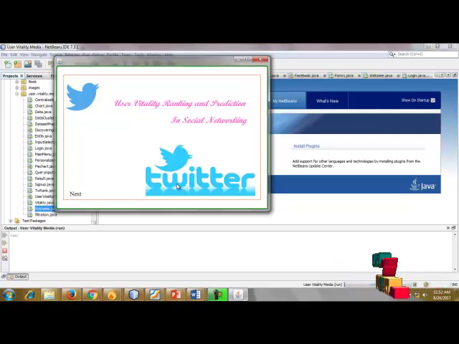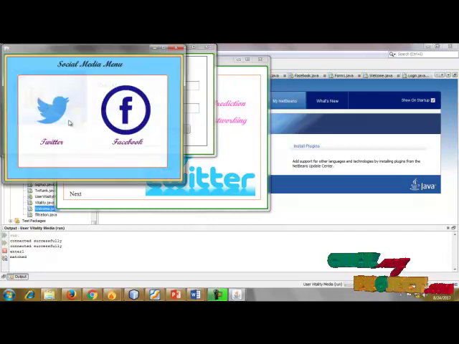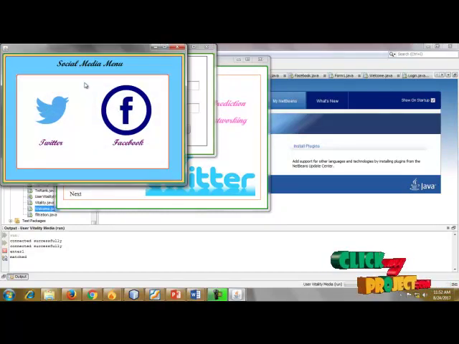This is where the Twitter dataset will be loaded. After that we click next. Next is login. I enter the user ID and password, giving the existing user information. This is a valid user, so now I come to the main frame.